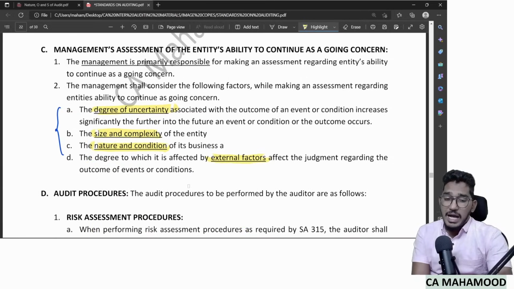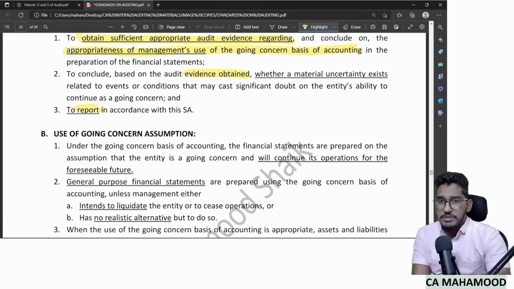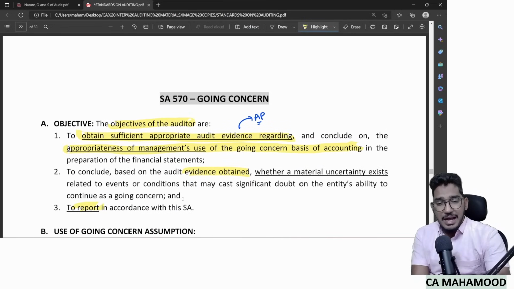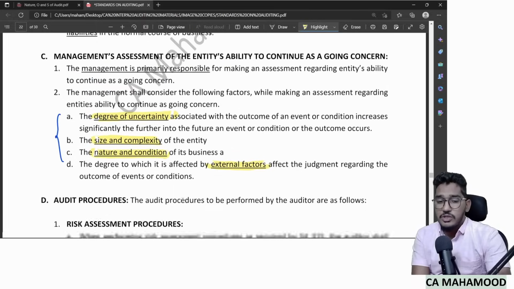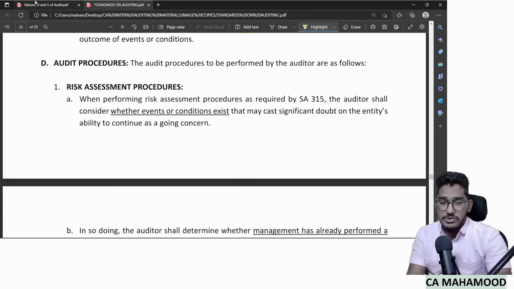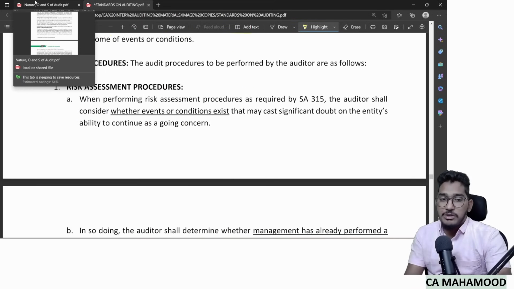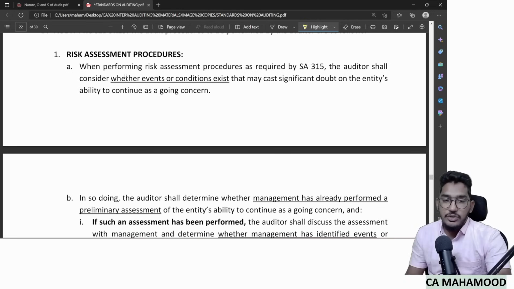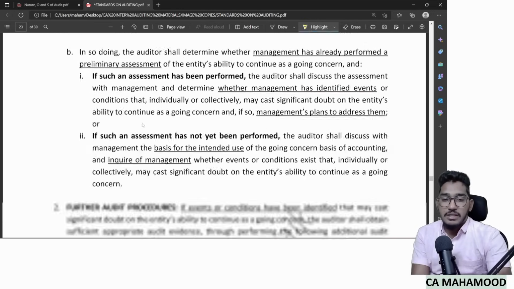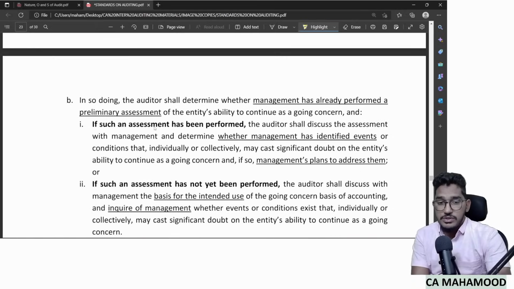Now, the standard is saying try to obtain sufficient and appropriate audit evidence, and as I have mentioned, we will obtain audit evidence only by performing audit procedures. The audit procedures to be performed by the auditor are divided into two categories. One is risk assessment procedures, and the other one, as you can see here, further audit procedures.